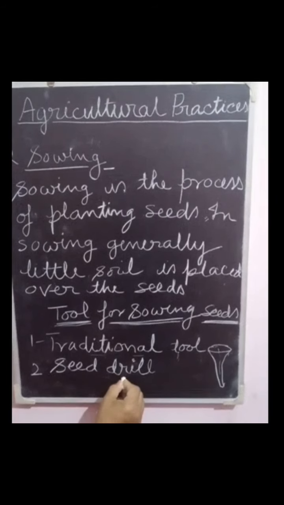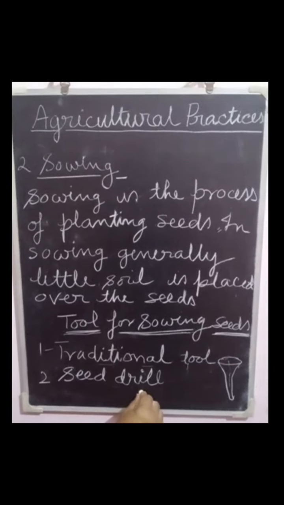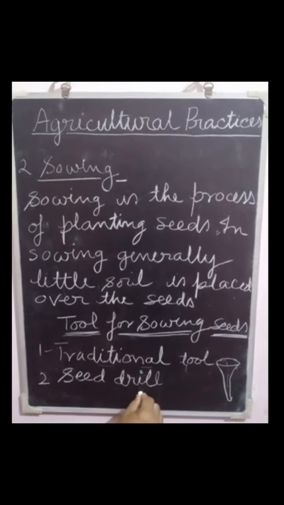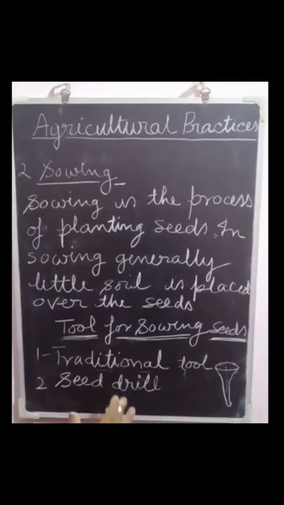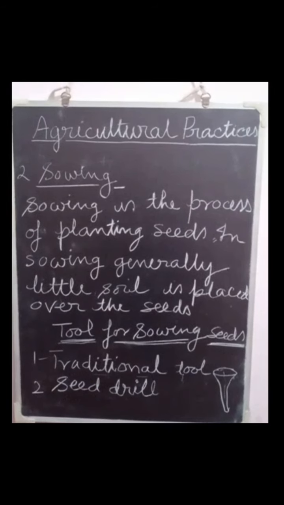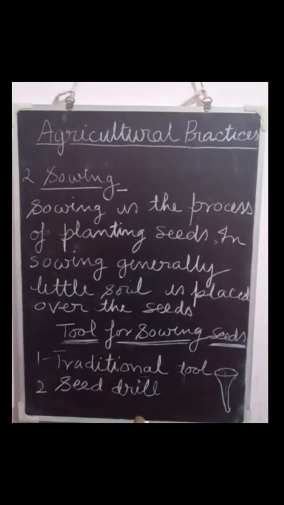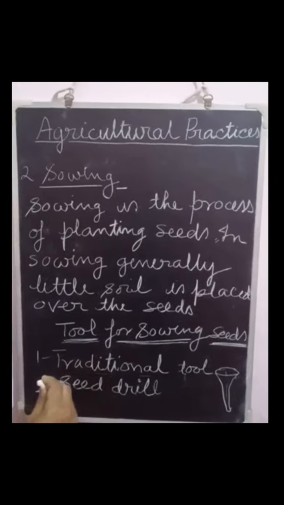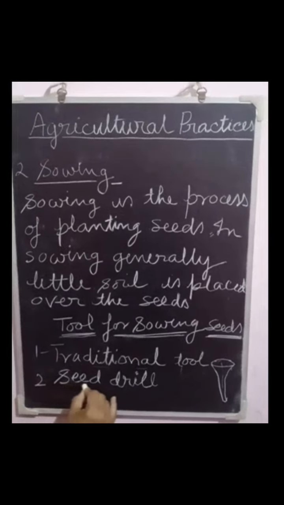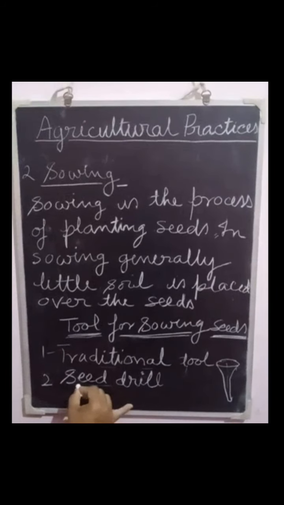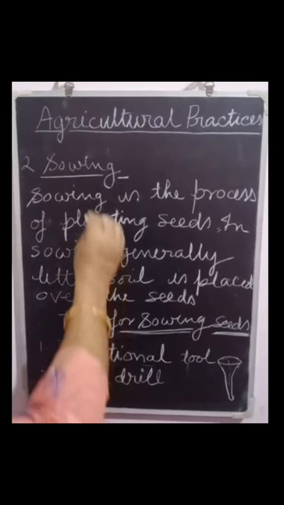Second is the seed drill. The seed drill is used for sowing with the help of a tractor. In this way, it sows the seed uniformly at equal distance and depth. After the seed drill, seeds are covered with soil to protect them from being eaten by worms, and this is very useful because it saves both time and labor. So this is about sowing.